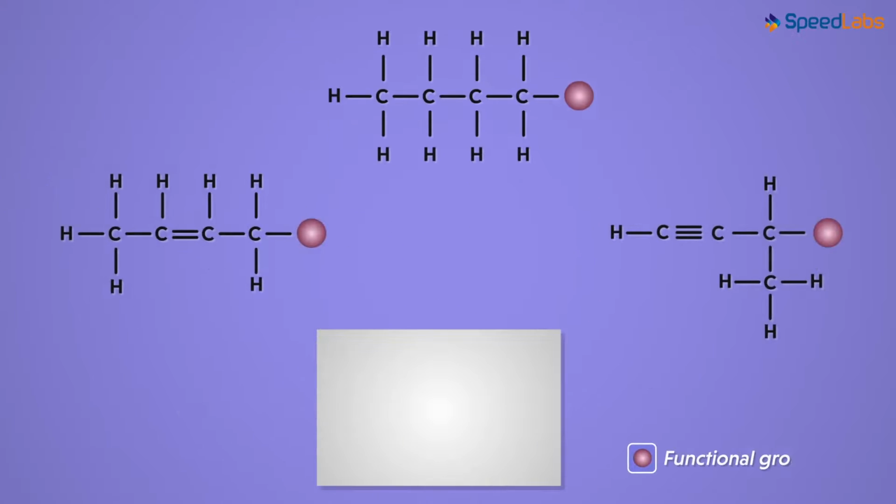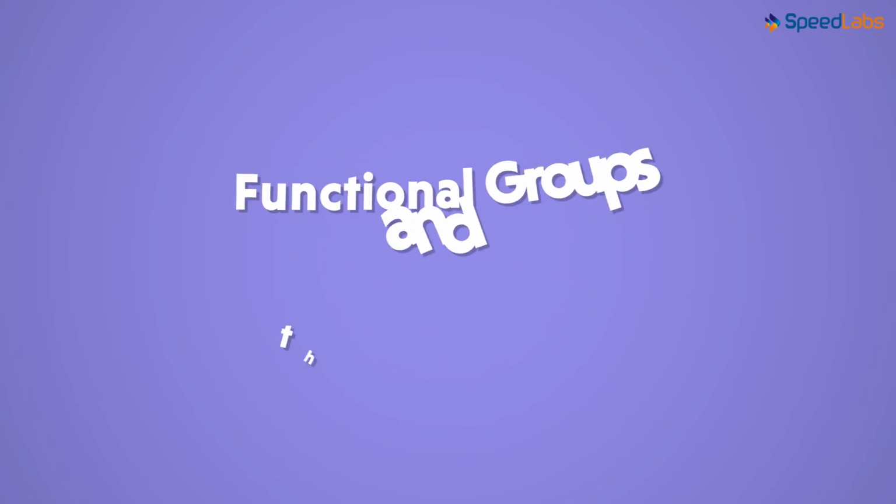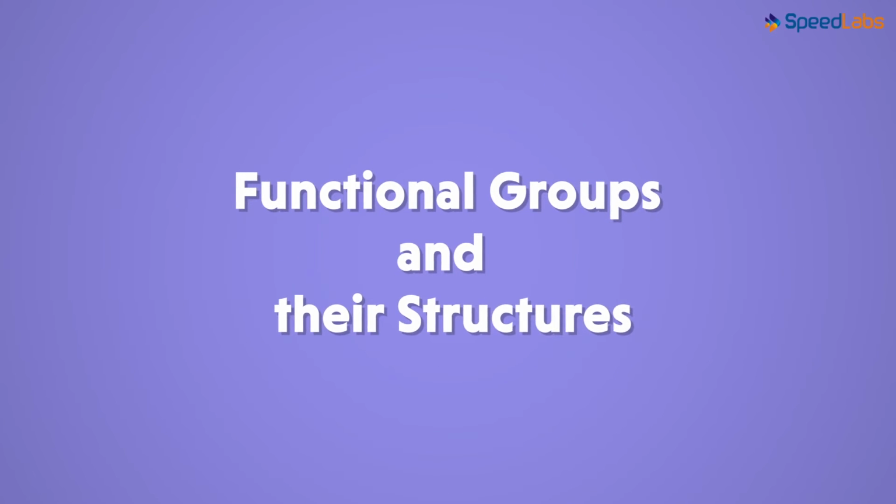Now, in any case, the properties of the compound formed will depend on two factors. First factor is the presence or absence of single, double, or triple covalent bonds between the carbon atoms. It means the compound being saturated or unsaturated will define many of its reactions. Another important influencing factor is the presence of a functional group. It is this group that gives the characteristic properties to the compound formed. Now let us have a look at a few more examples of functional groups along with their structures in the upcoming videos.